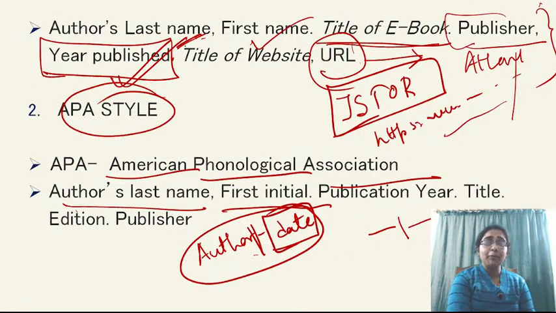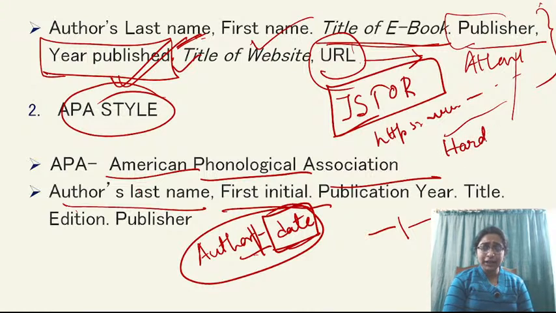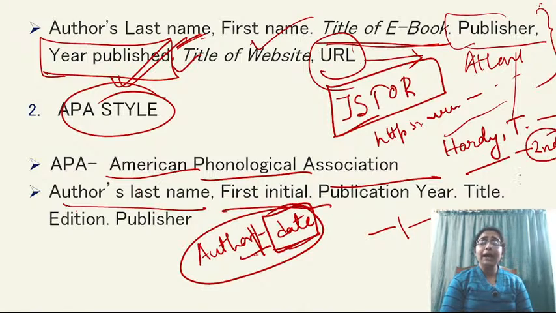तो यहाँ पर देखो पब्लिकेशन ईयर एकदम लास्ट में था MLA स्टाइल में, बट इन APA स्टाइल पब्लिकेशन ईयर इज गिवन फर्स्ट, then you need to write the title of the book. So that is why author date. So author का last name, for example Hardy, and then only Thomas का T, first initial. Then आपको publication year लिखना होगा, ठीक है. And then title of the book, Return of the Native, then उसके edition, for example second edition, and then publisher का नाम लिखना होगा. So that is in the APA style.